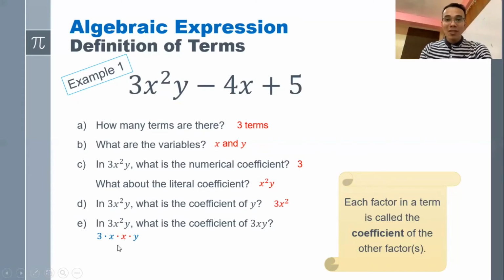And I'm going to take away 3x and y, the factors that are in blue color. And the remaining factor, which is x, is what we call the coefficient of 3xy. All right? So these are the things that you need to get familiar with when you are studying algebra. We have term, variable, constant, algebraic expression, coefficient, and under coefficient we have numerical coefficient and literal coefficient.